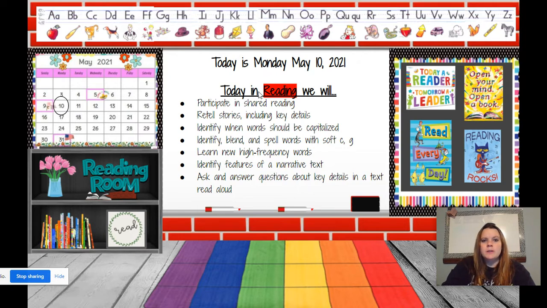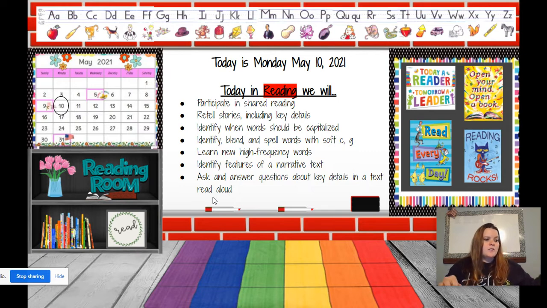Today in reading, we will participate in a shared reading. We'll retell stories, including key details. We'll identify when words should be capitalized. We'll identify, blend, and spell words with soft C and G. We're going to learn some new high-frequency words. We'll identify features of a narrative text. And finally, we will ask and answer questions about key details in a text read-aloud.